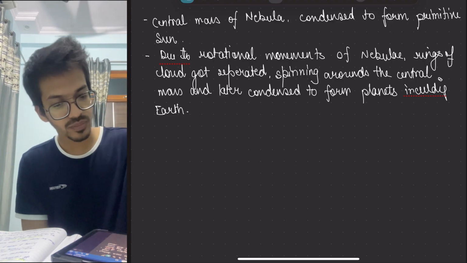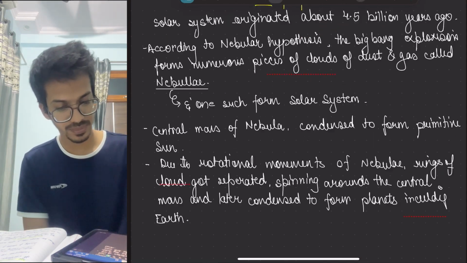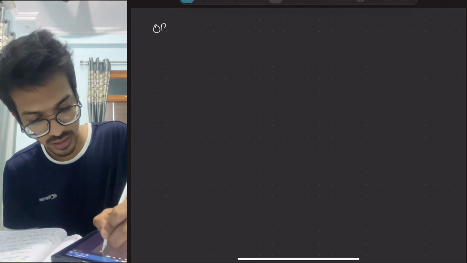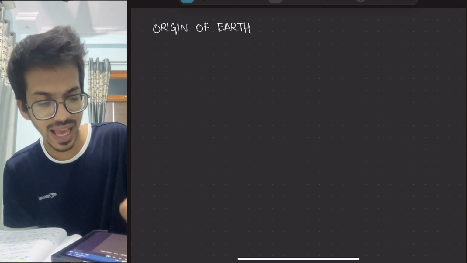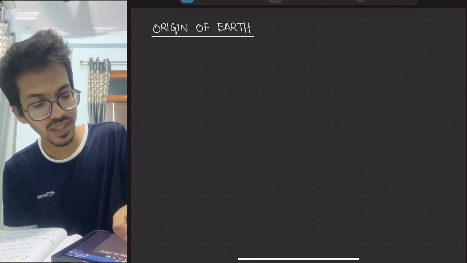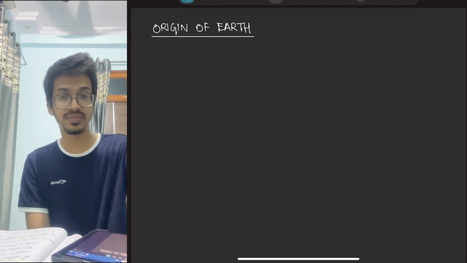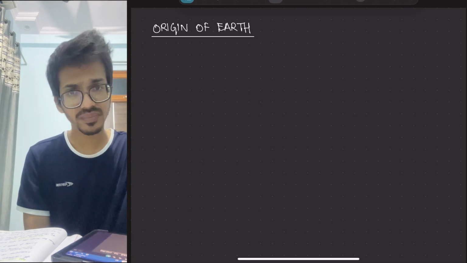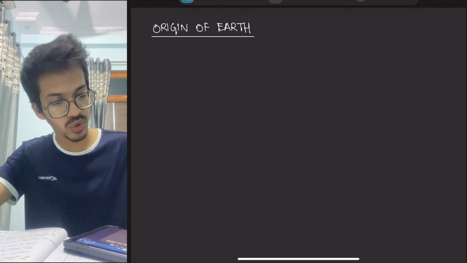So the next point is the origin of Earth. It took place 4.5 billion years ago, when the Earth cloud was taken out from the nebula, the primitive sun.